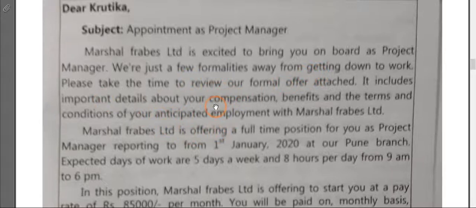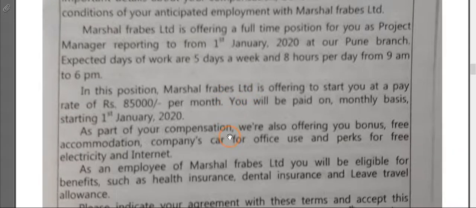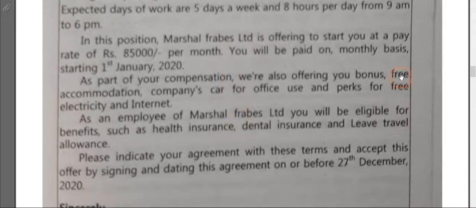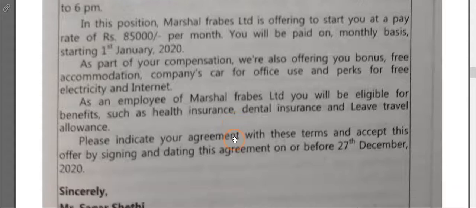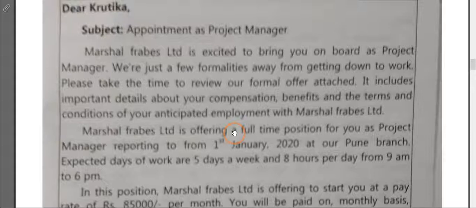All this you have to mention: from when, on which date the person has to report here. Then what will be the probation period, what will be the salary and everything. All the details should be mentioned in the appointment letter. Go through the appointment letter. I am scrolling down, but you just pause the video lecture and go through the letter, how the appointment letter is written.